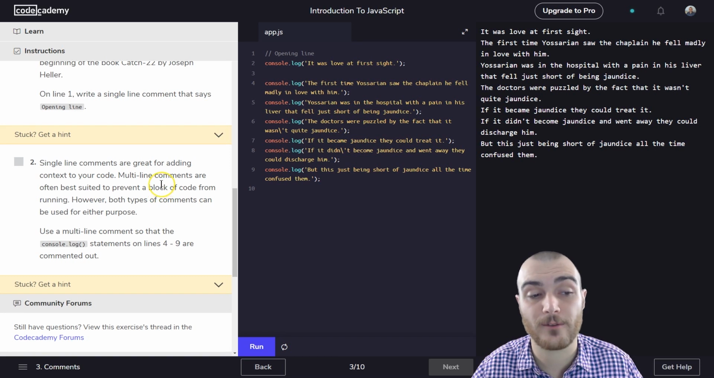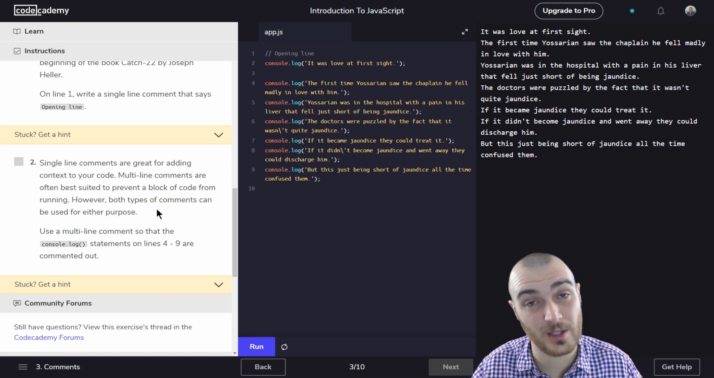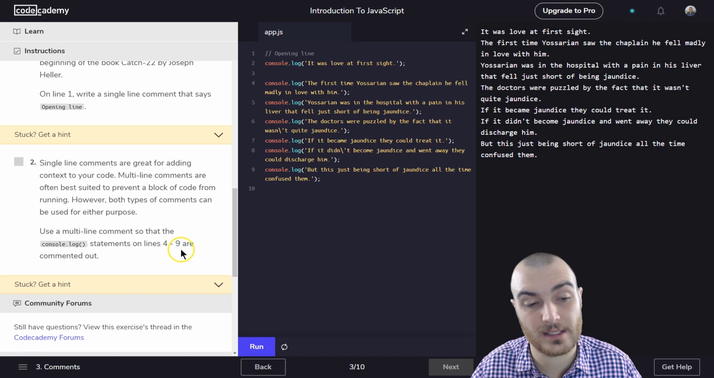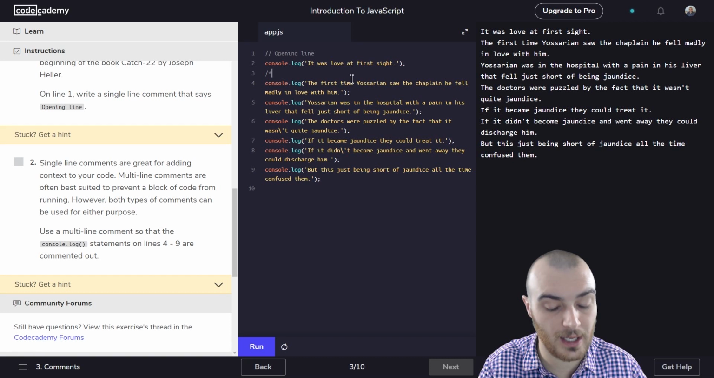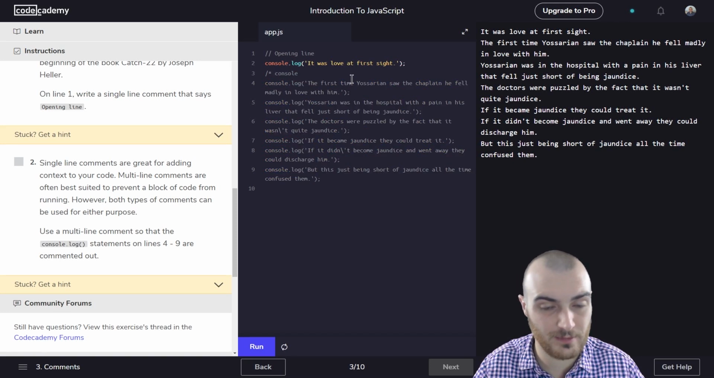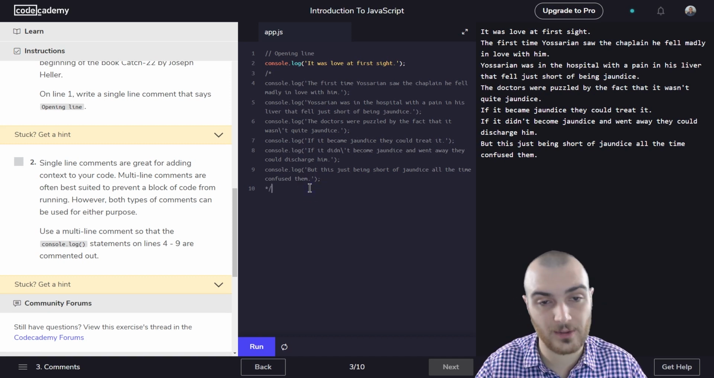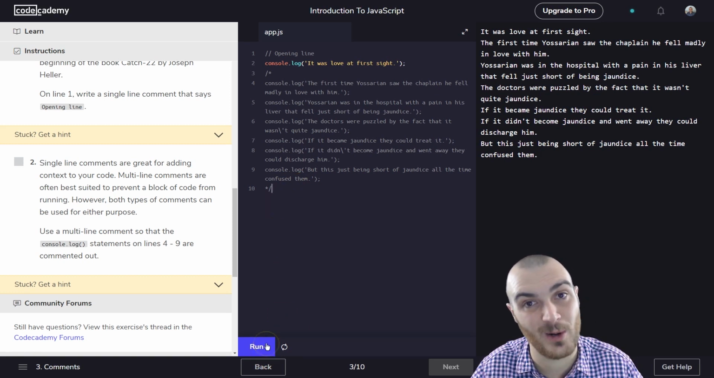Single line comments are great for adding context to your code. Multi-line comments are often best suited to prevent a block of code from running. This is what I was talking about earlier. However, both types of comments can be used for either purpose. Use a multi-line comment so that the console.log statements on lines 4 through 9 are commented out. I'll often use this when debugging, when I am looking for a bug. Maybe I'm wondering if it is in this particular section of my code. And so what I will do is I will comment out that section and see if my program runs without a bug, and then I know the bug's within that part of the code.